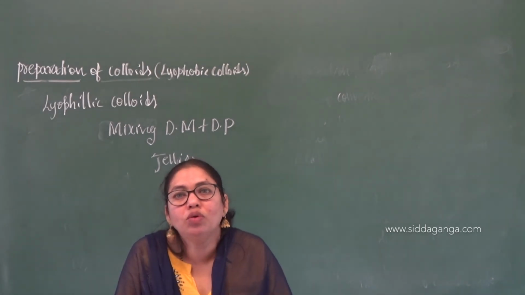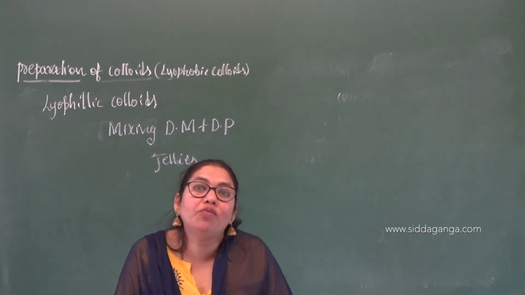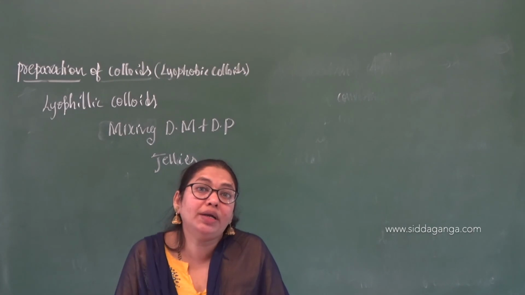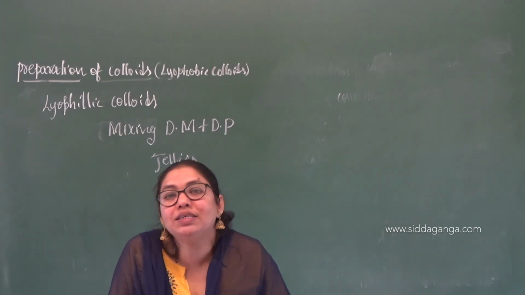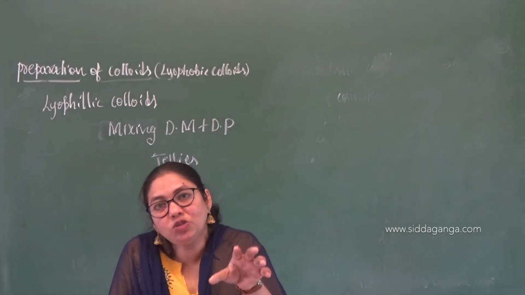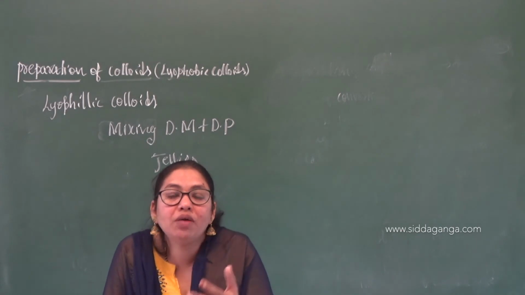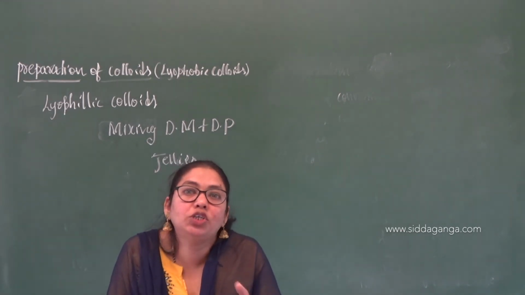That is the gel. We already discussed what a gel is. The phase is present in smaller quantities, and the medium in larger quantities.